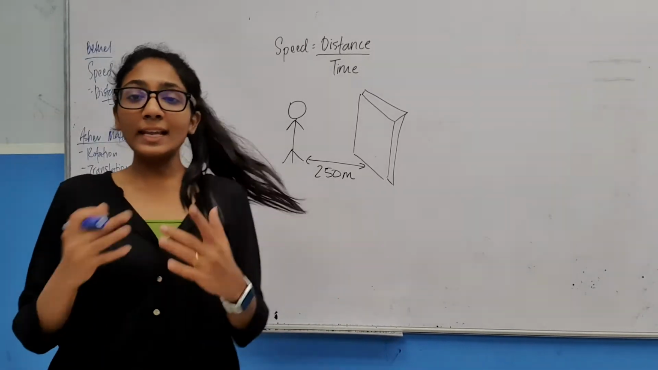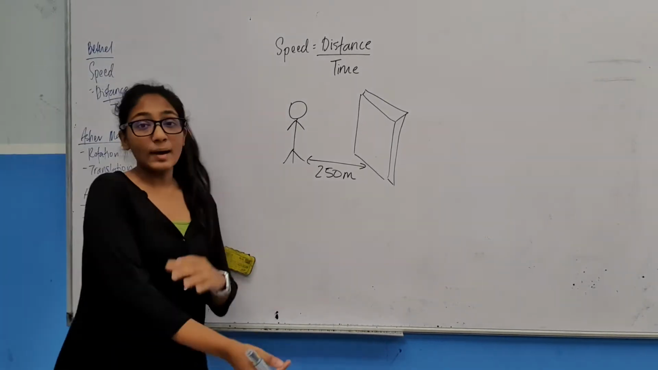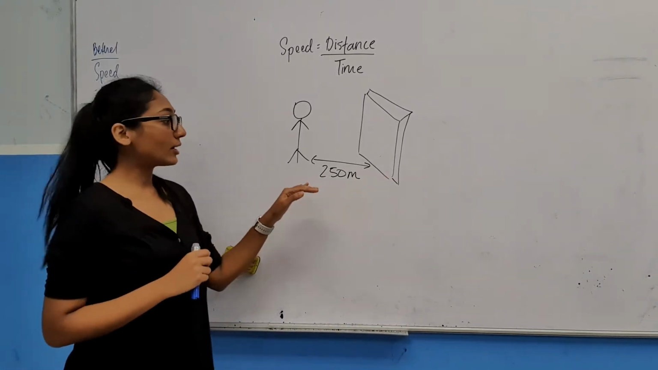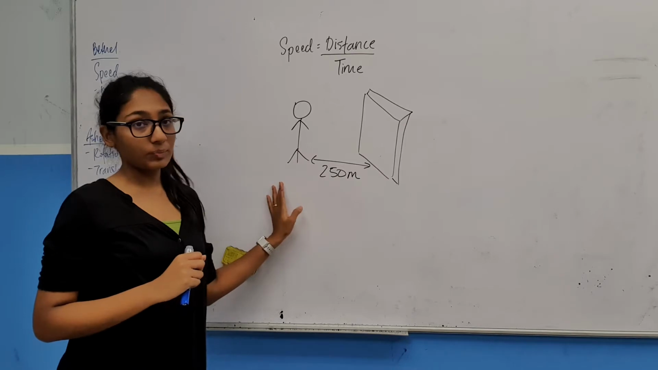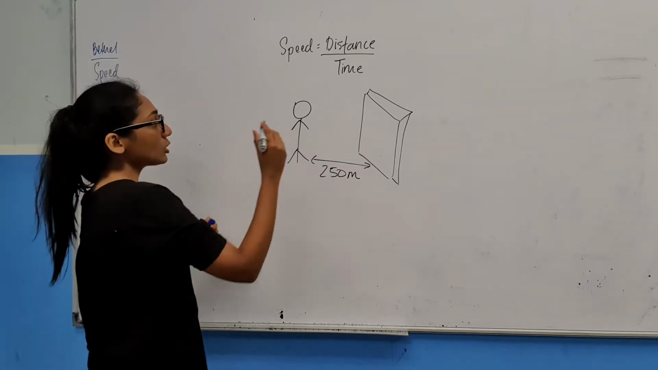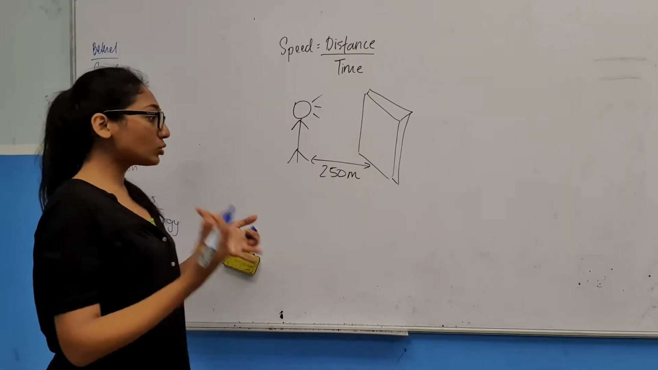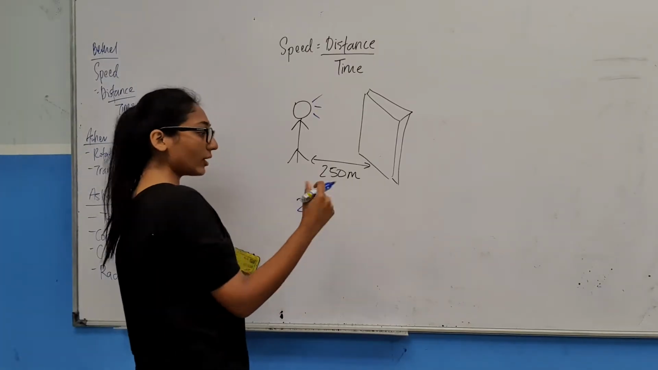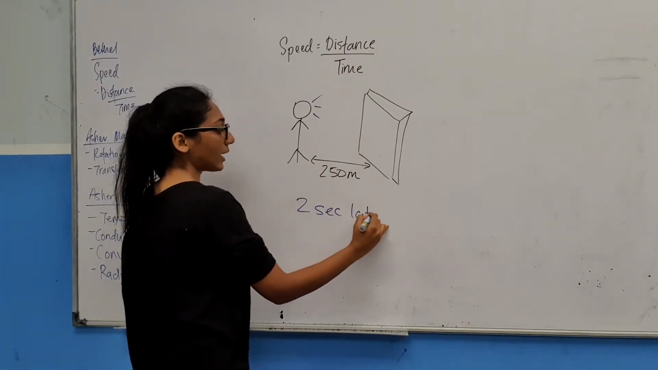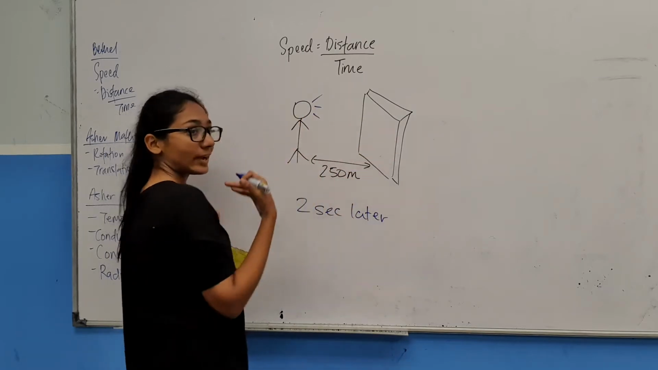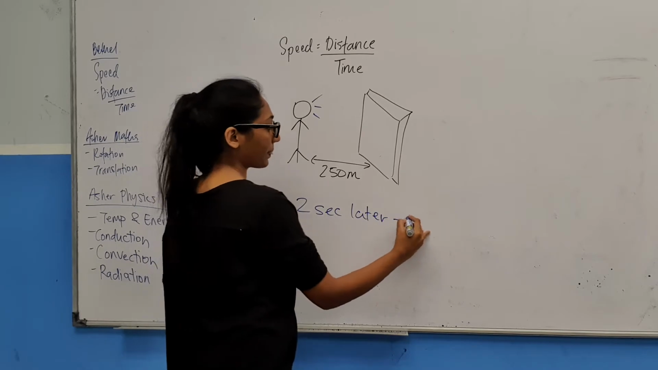So now, relating it to sound, this is an example of a situation. Let's say you're standing in front of a wall and you are 250 meters away from the wall. Let's say you shout, and 2 seconds later, you hear an echo. Because you shout, the sound hits the wall and comes back to you, so you hear an echo.